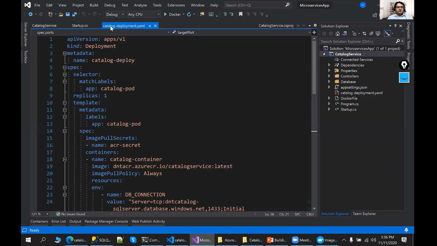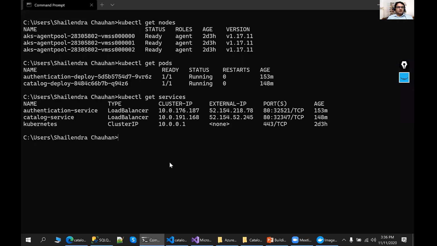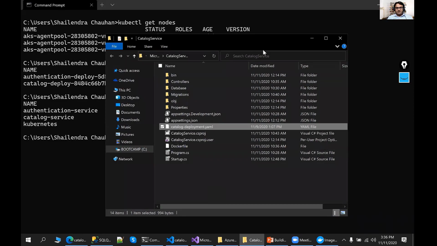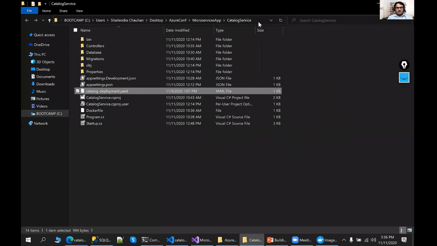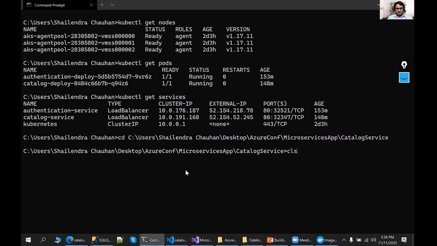So now what I need to do here, this catalog deployment file we can use for deploying our microservice to the AKS. So I need to just go to the CLI. In the CLI, let's go to the same location where this folder is. So this is the location. Let me copy the location path and go inside with cd to that location.